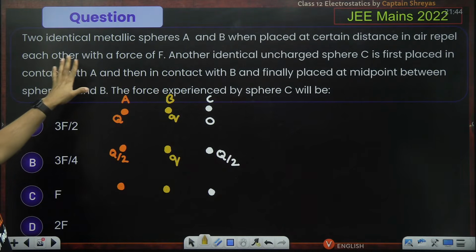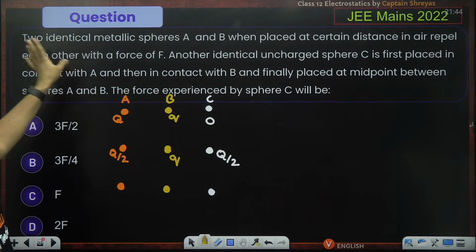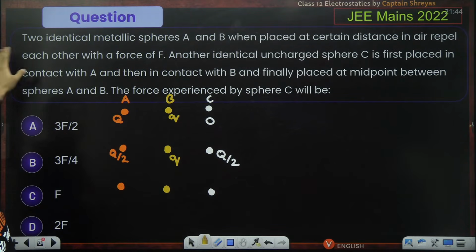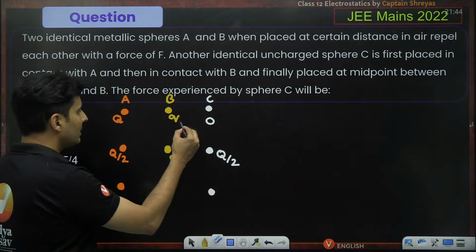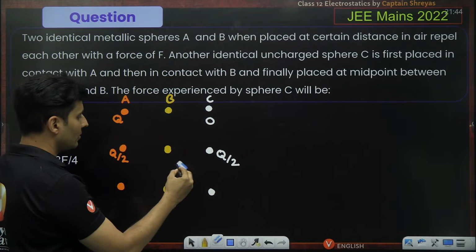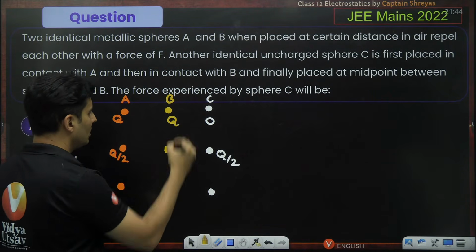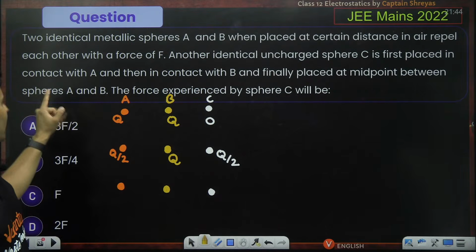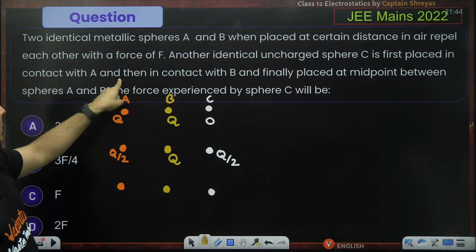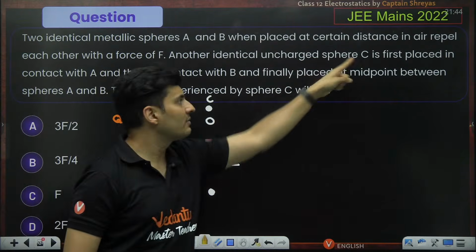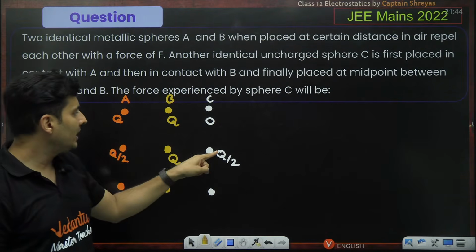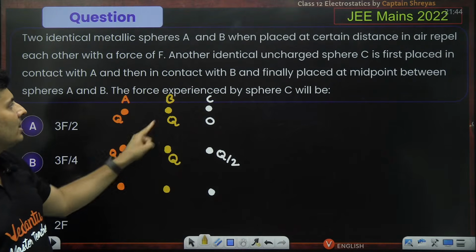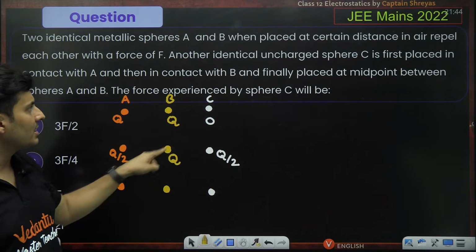Now, identical metallic spheres A and B are placed at a certain distance. The spheres are identical, which means the charge will also be identical. So this is also, let's say, Q. They are identical metallic spheres. Now, what you are doing is first sphere C touches A, then that same sphere C touches B.